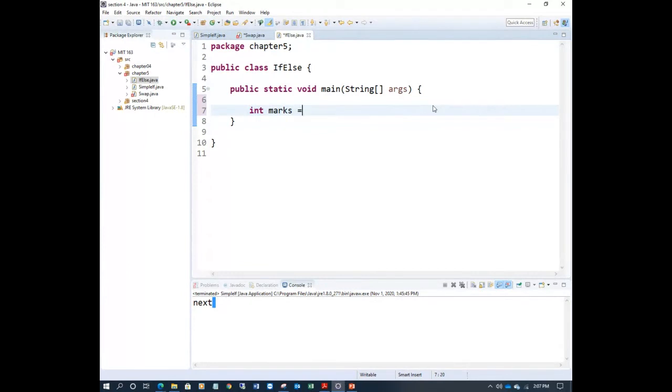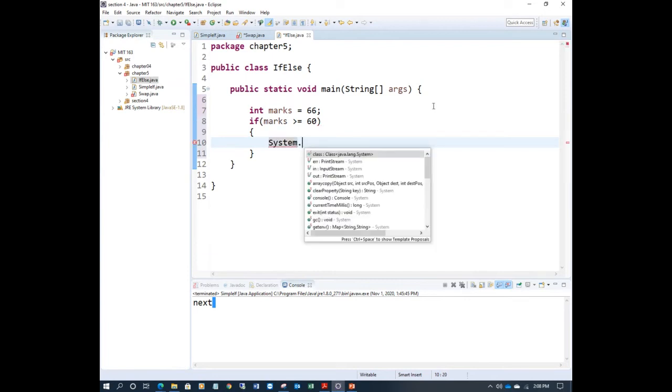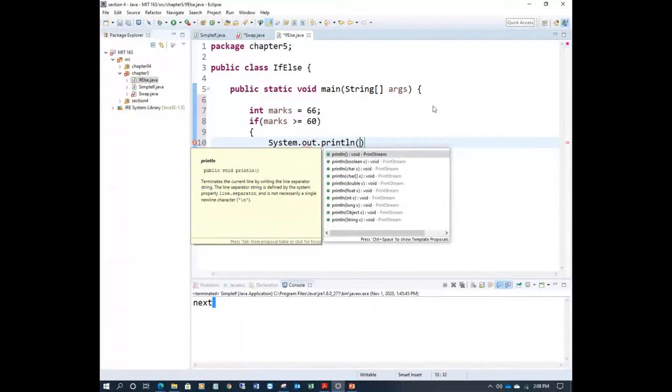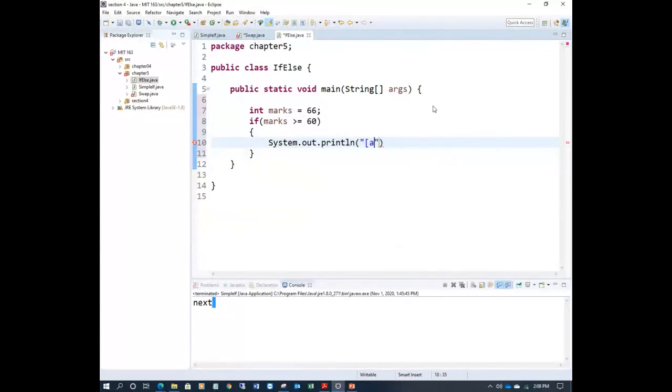Initially, I'm comparing if marks are greater than or equal to 60. So if the marks are greater than 60, I write System.out.println, else, otherwise, else.